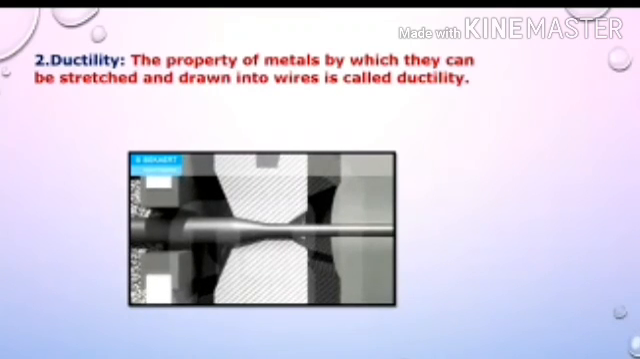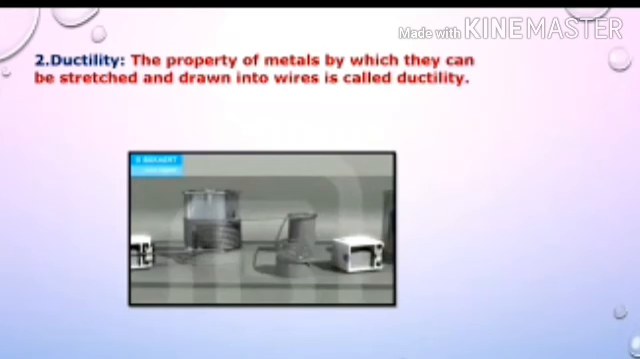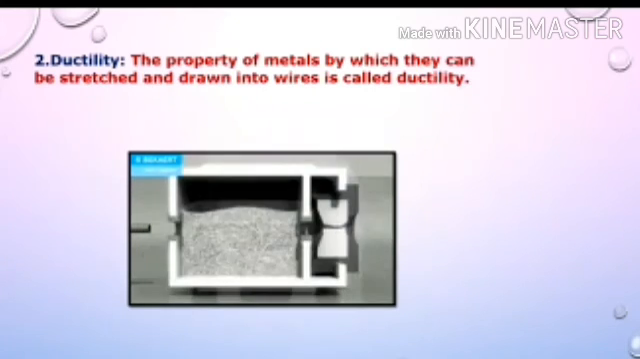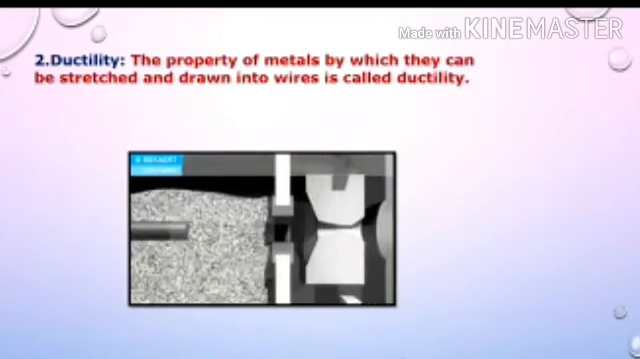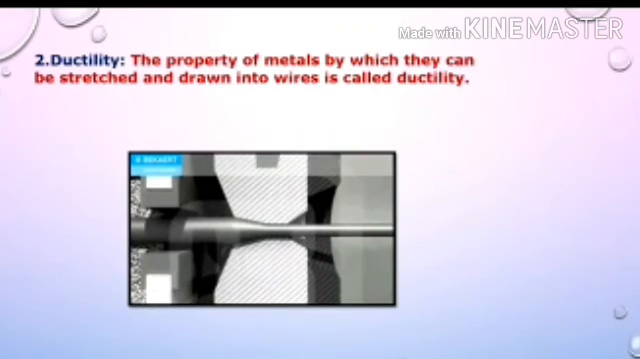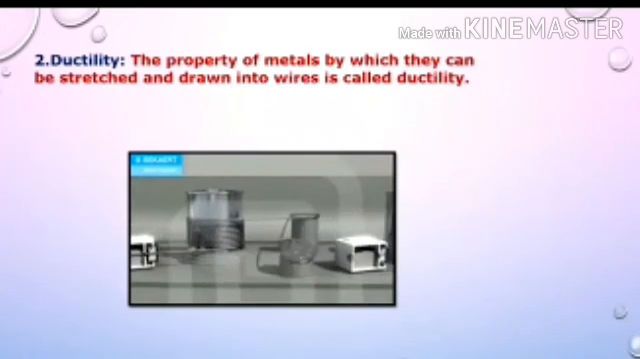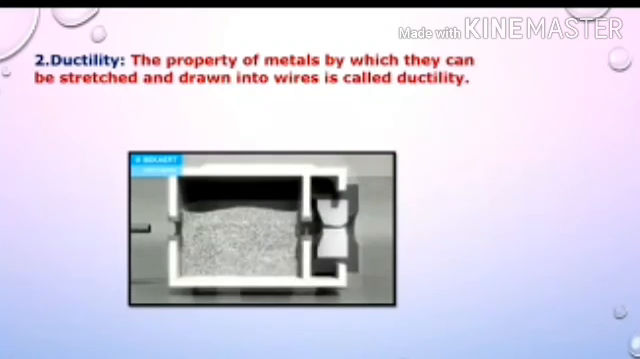The second property of metal is ductility. So what is it? The property of metal by which it can be stretched and drawn into wires is called ductility. It means we can make a small wire. So that is called ductility.